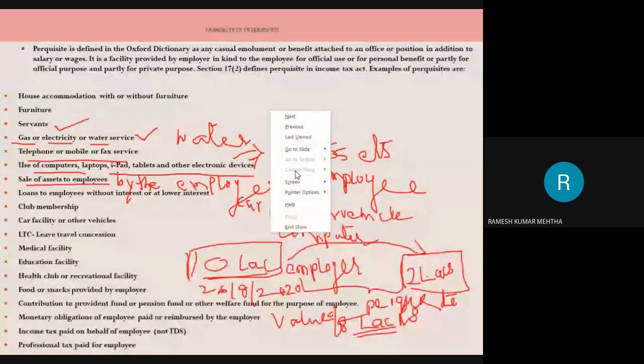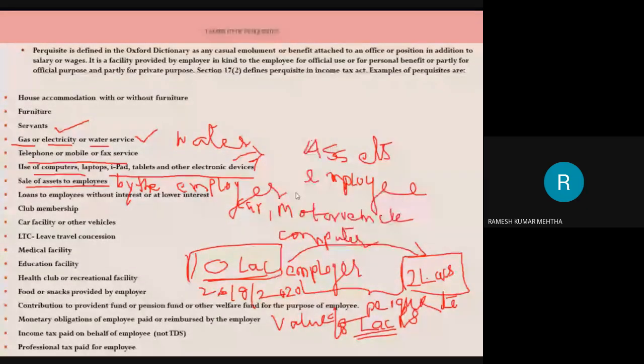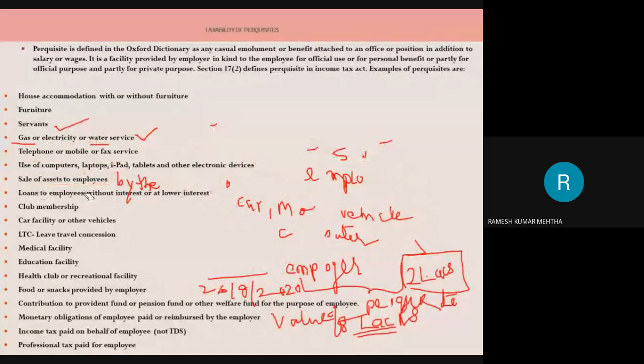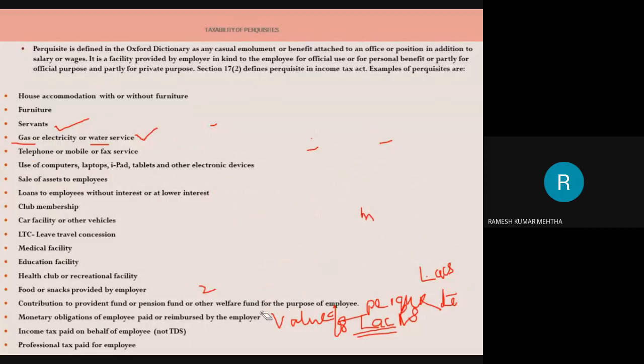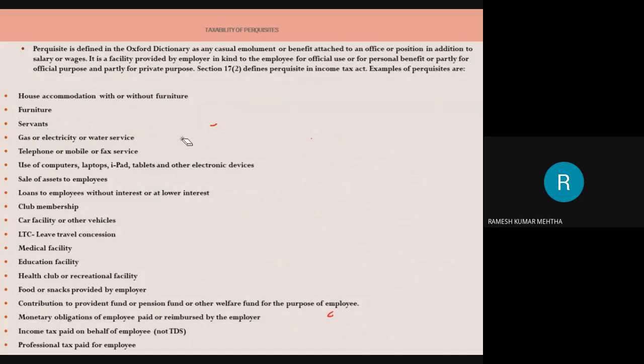Next, we are going to talk about so many aspects under this phenomenon of perquisites in the forthcoming classes. So for at least another 2-3 days, we are going to talk about the various perquisites, how much is going to be taxed, how much is going to be exempted, and so on. In certain cases there is an exemption, but in certain cases it is fully taxable.